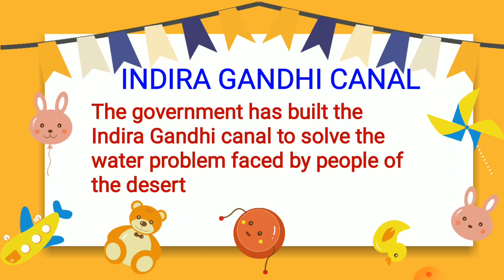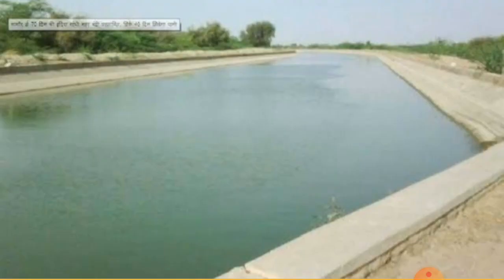This Indira Gandhi Canal is a great source of water for the people living in desert areas. This canal has eased the problem of water shortage faced by households and farms, and more land has been brought under cultivation due to this canal. Now people can cultivate different crops in these areas with the help of this canal so that their crops can be given water whenever required. This is the picture of the Indira Gandhi Canal. You can see it here in this picture.